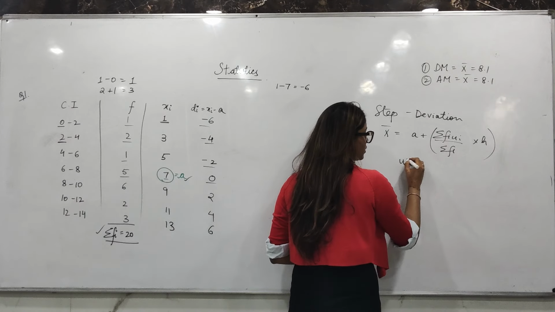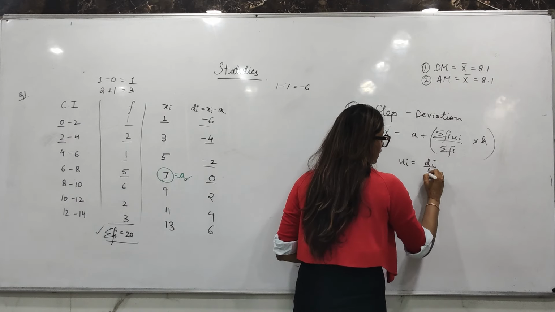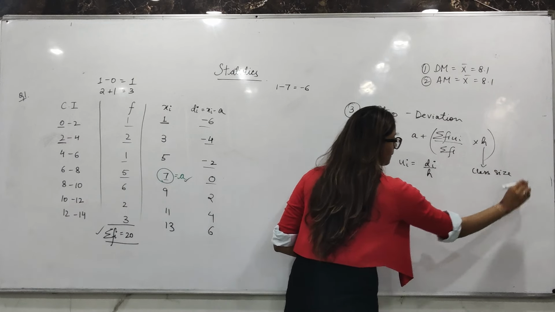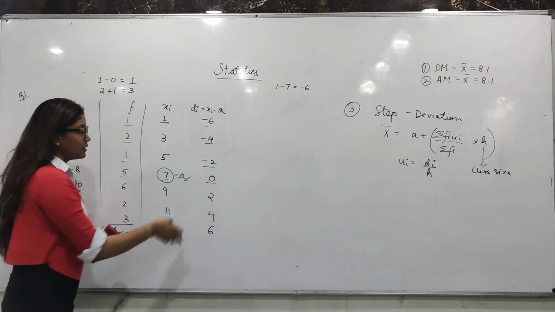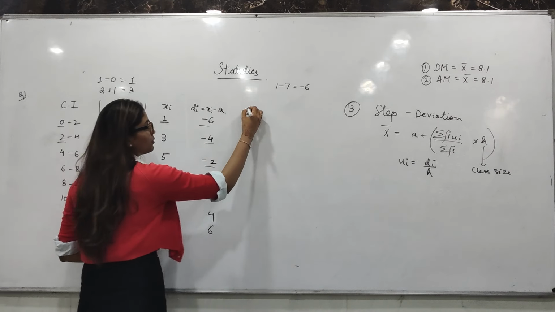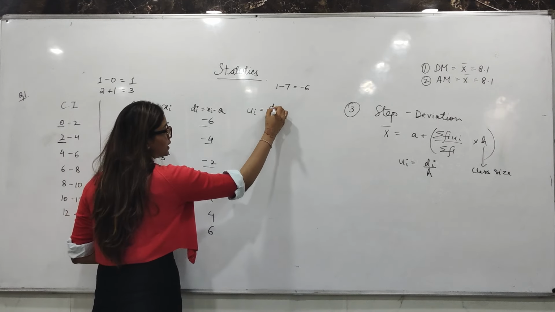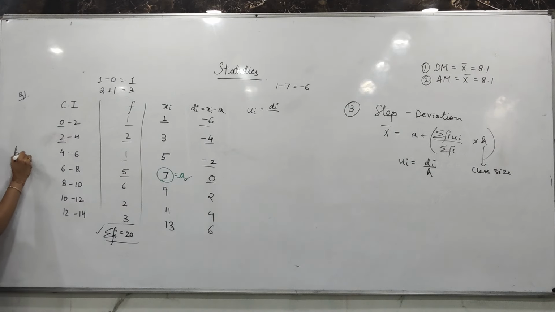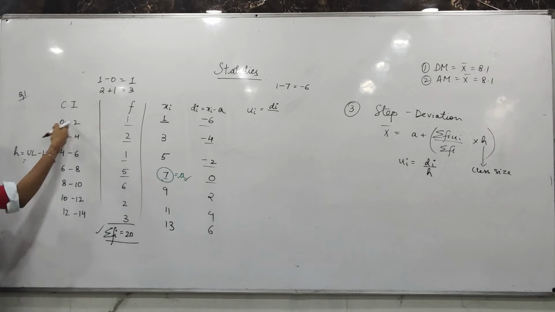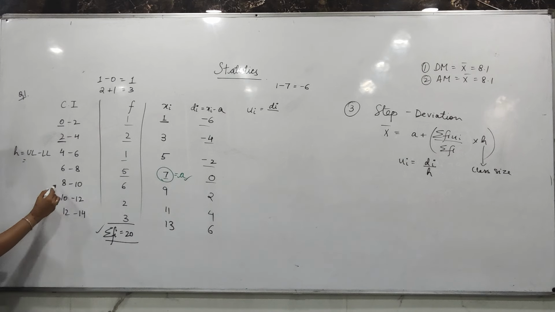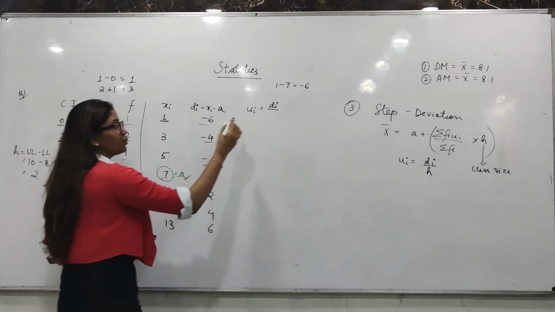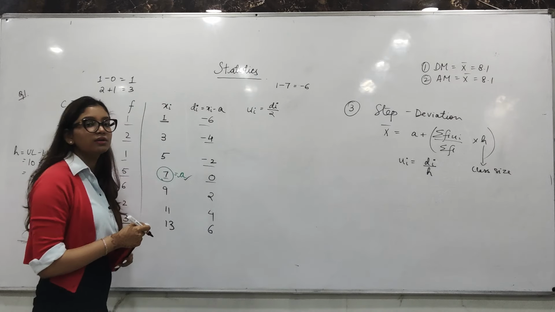And what is ui over here? Di upon h. And what is h? It's called the class size. So we have reached di. Now let's move to ui, di upon h. Now what is our h over here? h is nothing but upper limit minus lower limit. Take any one, it will be the same in all. Let us do this: 8 and 10. Upper limit 10, lower limit 8. h is 2. So ui is di upon 2 here.